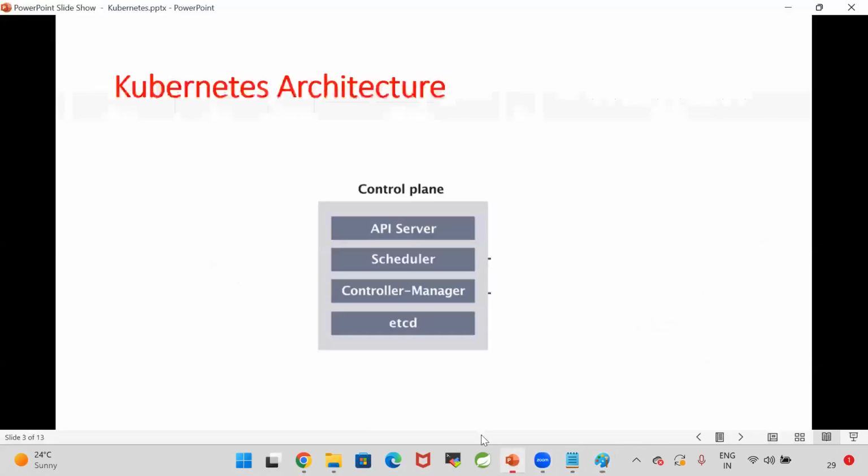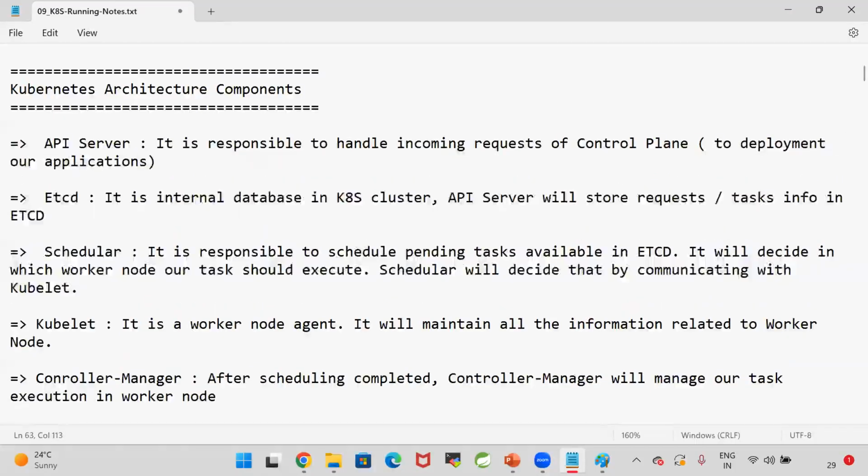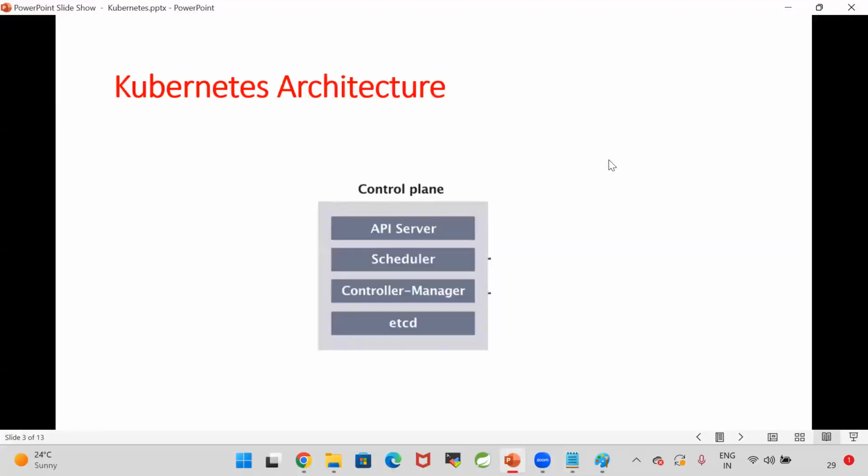In the cluster, the control plane will be available, and in that control plane, the API server will be available. What is the API server? The API server is responsible for handling incoming requests to the control plane to deploy our applications.